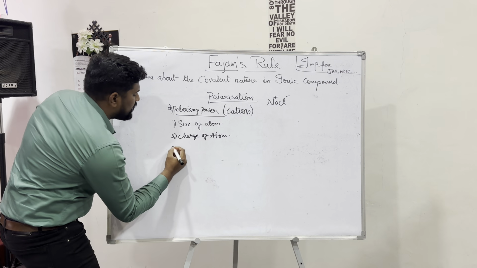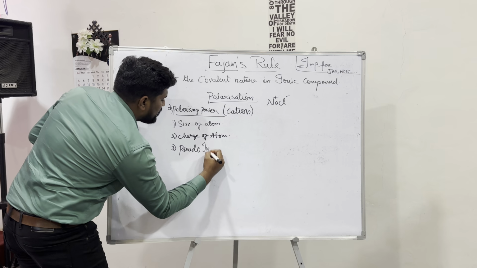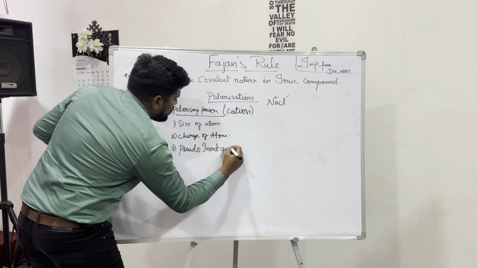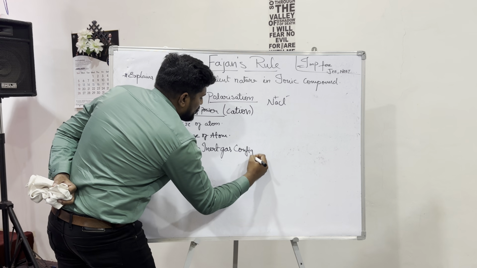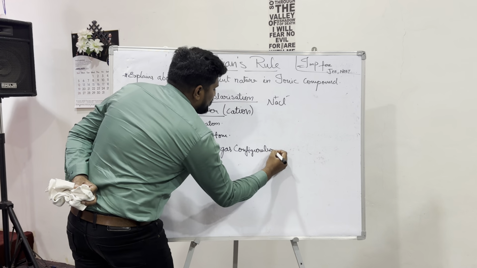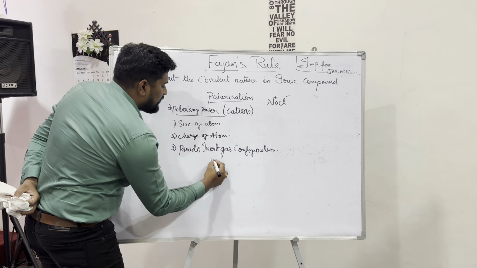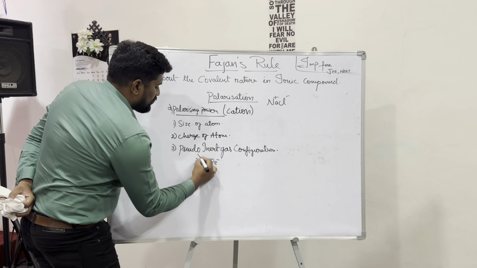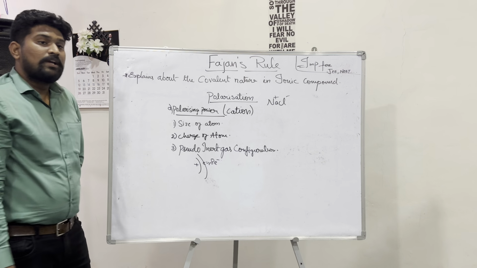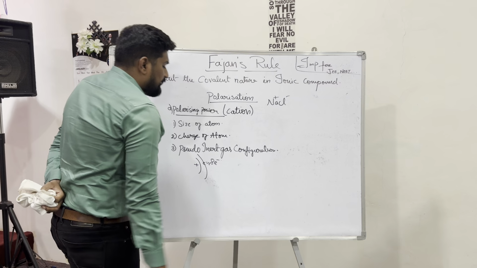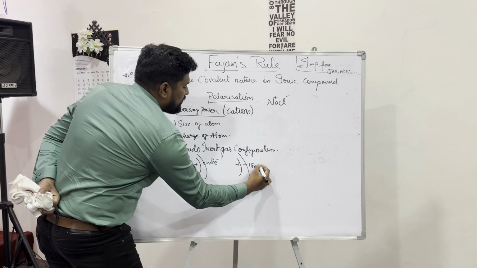The third point is pseudo inert gas configuration. We are going to finish this very quickly. We all know that inert gas configuration has 8 outermost electrons. Pseudo inert gas configuration means that the outermost shell may contain 18 electrons.